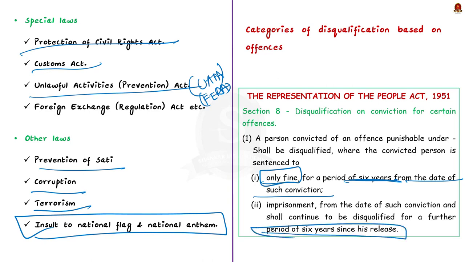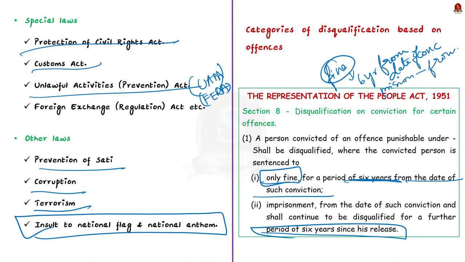Okay? So to put it simply, if the punishment is a fine, the 6-year period will run from the date of conviction. But if there is a prison sentence, the disqualification will begin on the date of conviction and will continue up to the completion of 6 years after the date of release from jail. See, note this point, very important. They might ask a question in the preliminary examination regarding this. Okay, so these are the 2 categories of disqualification upon conviction.